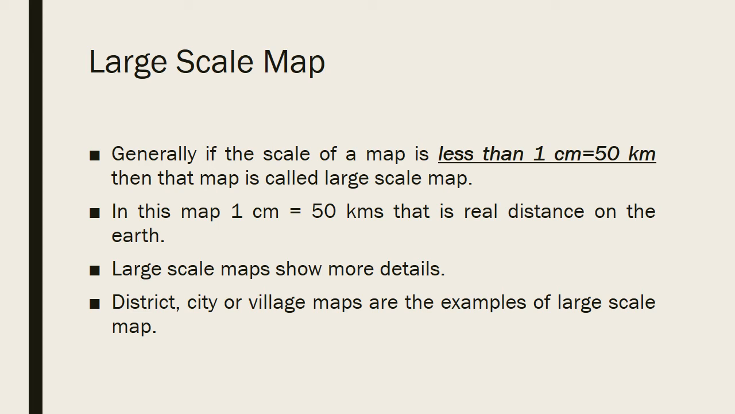A large scale map shows more details, like whenever we open the map on our mobile screen and zoom in, we get to see more details. Similarly, the same thing happens in a large scale map. District, city or village maps are examples of large scale maps. Compared to the world map, a district or city map won't have a smaller paper size. The maps are made in the same size, but they will be large scale so that we can clearly see them.